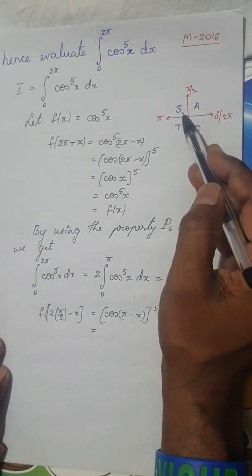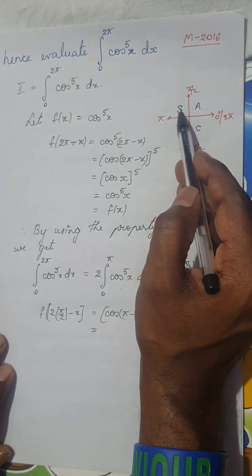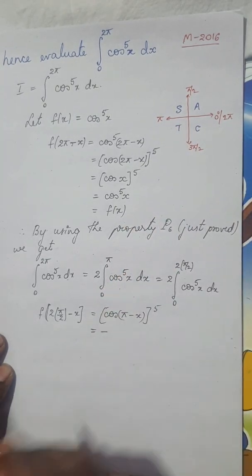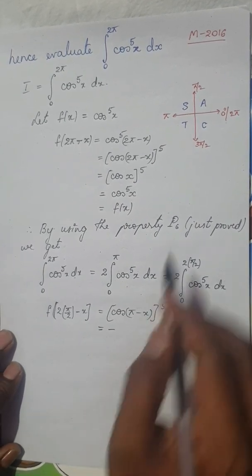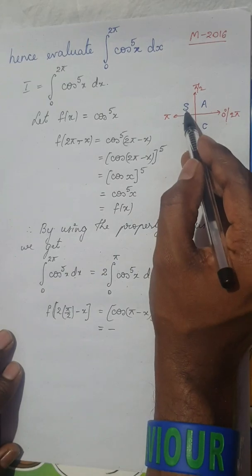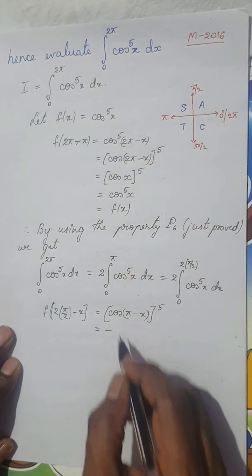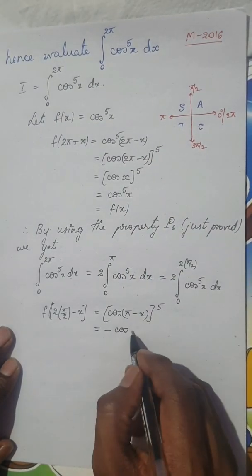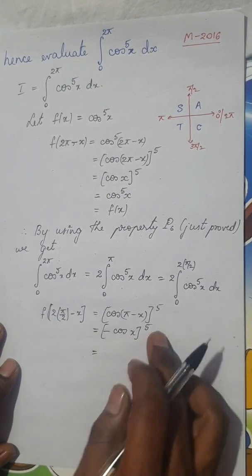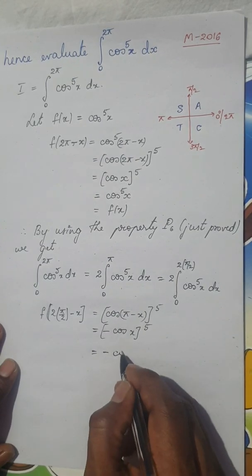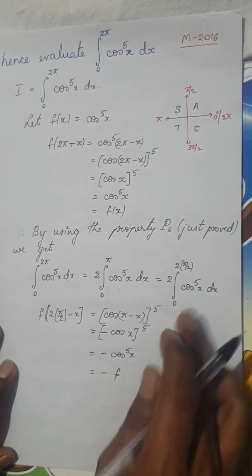What is cos of pi minus x? Pi minus x falls in the second quadrant. In the second quadrant, only sine and its reciprocal are positive, so cos will be negative. Because the reference angle is pi, the function does not change. This is nothing but minus of cos x whole power 5. Because the power is odd, the minus will remain, and this will be cos power 5x, which is nothing but minus of f of x.